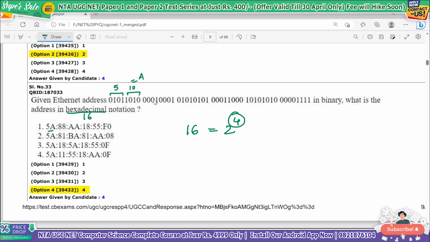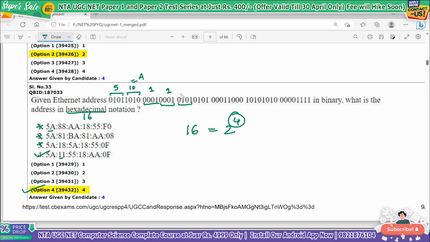So 5A. Next I will take these 4 bits, that is 1, and then these 4 bits, that is again 1. So 8 8 cancels, 8 1 cancels, 1 8 cancels, leaving 1 1. So the correct answer is option number 4. There is no need to solve it fully, but still we'll do it.